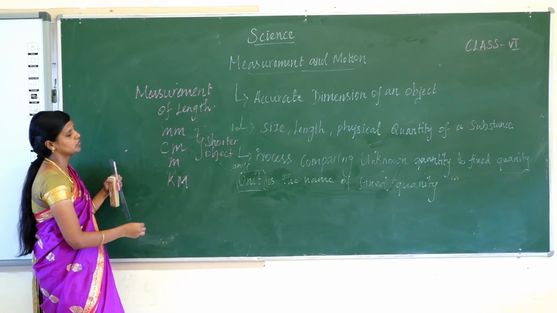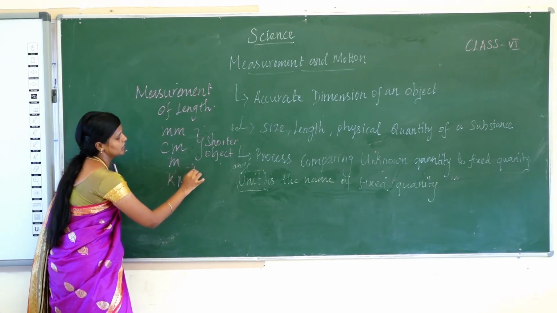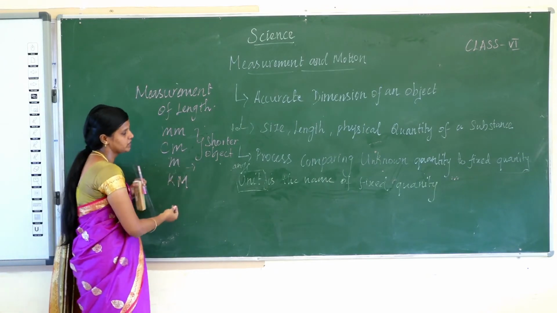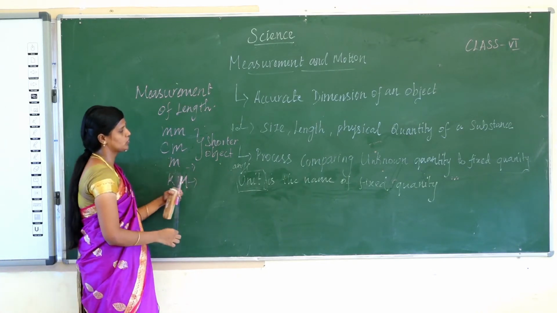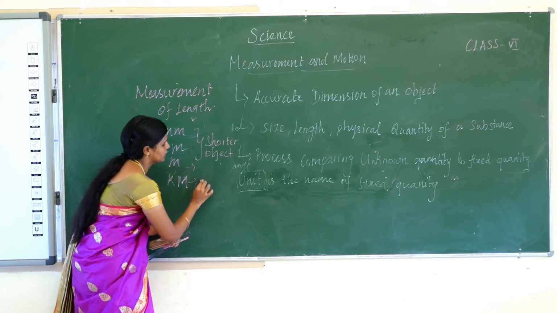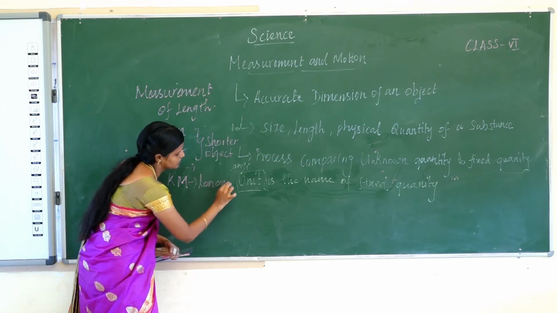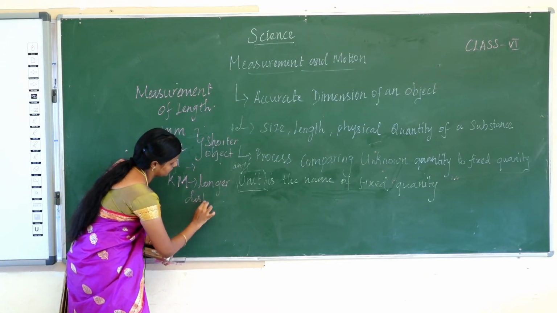And meter is used to measure the distance between two persons and two places. And kilometer is used to measure the longer distance between cities.